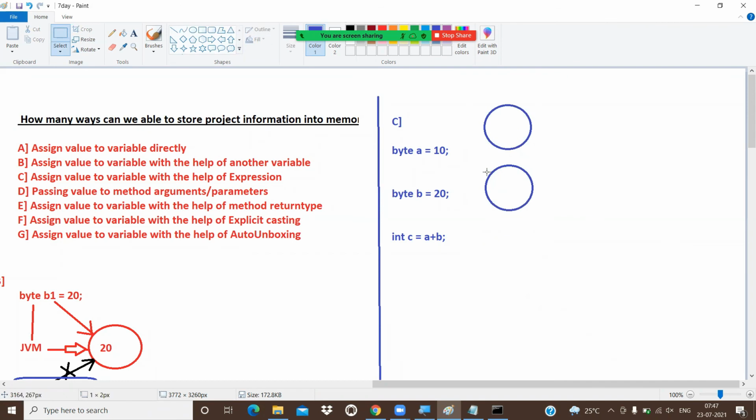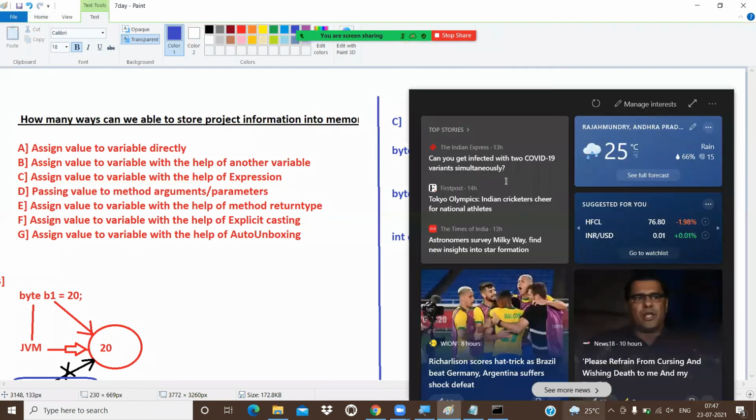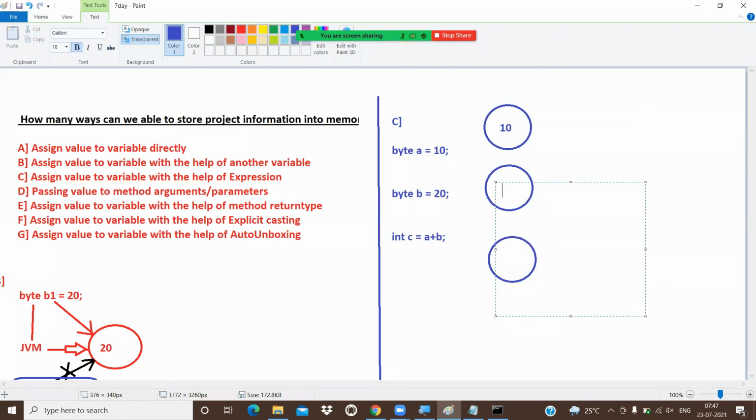JVM will provide the memory for B, and also for C itself. Got it? So A, B, C have their own memories. Now, please observe what we are doing here. This is the first approach, assigning the value directly. The second statement also comes under the first approach: assigning the value 20 directly.